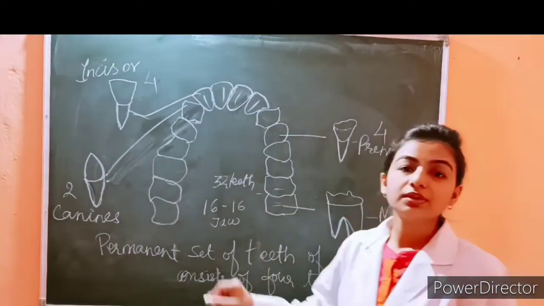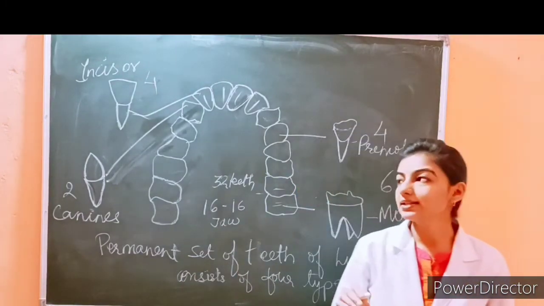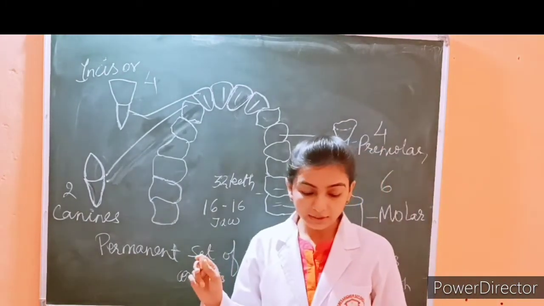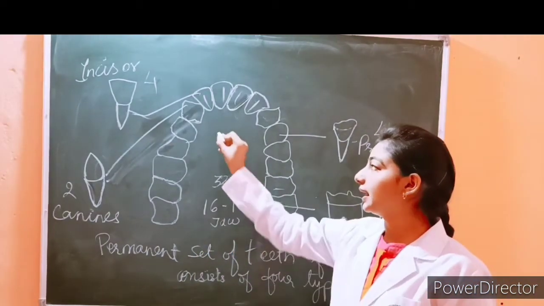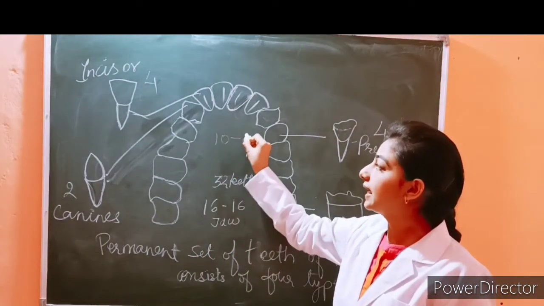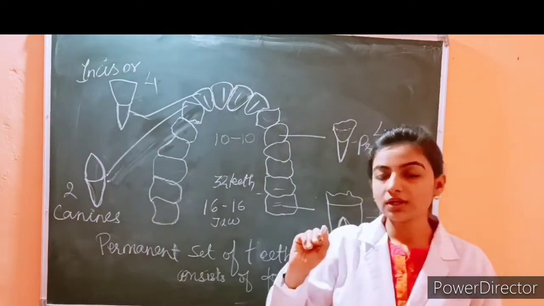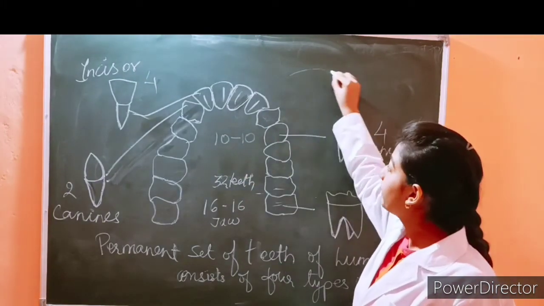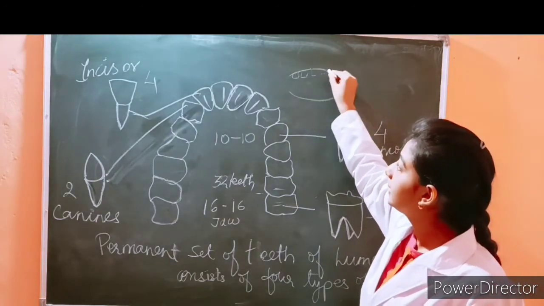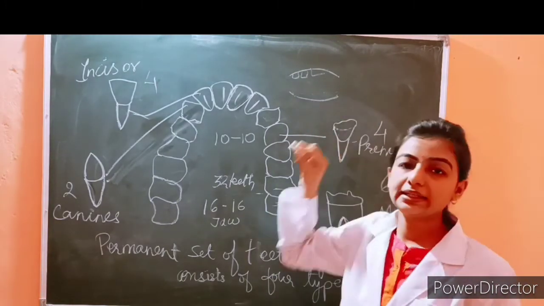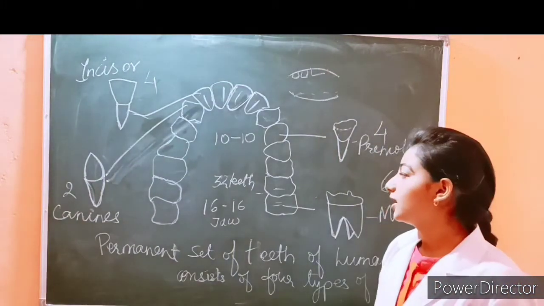So in a small child they have only 20 teeth. So 20 teeth, in that they have 10 teeth in each jaw, that is upper side and lower side. Here will be 10 teeth and here will be 10 teeth in a child.